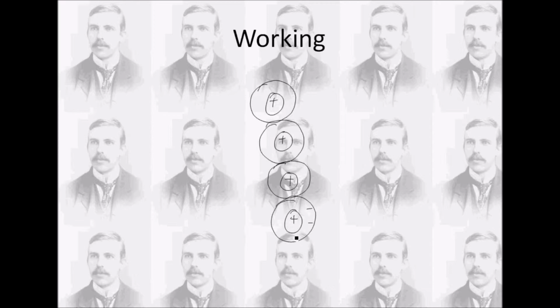And here lie the negative charges circulating the center of the atom of the gold foil. So here is the detector.